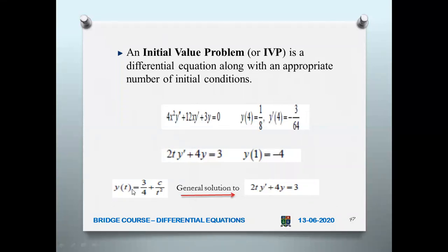So for this, y of t equal to 3 by 4 plus c by t squared is the general solution for this kind of differential equation, 2t y dash plus 4y equal to 3. Okay, so y is a function of t.